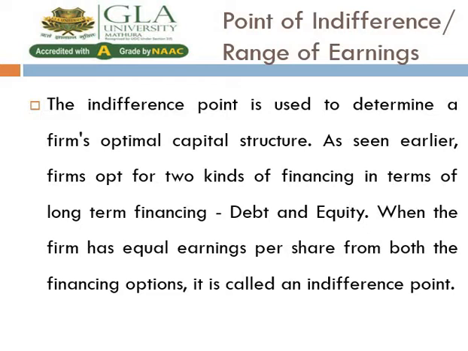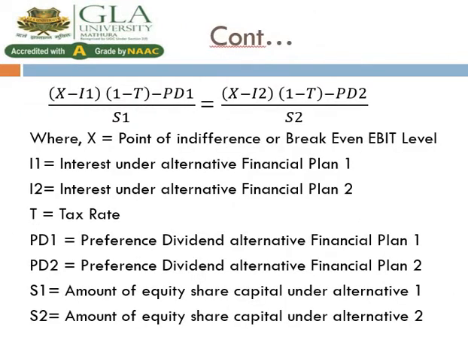Now the financial break-even point is calculated with this formula: (X minus I1)(1 minus t) minus PD1 upon S1, equals (X minus I2)(1 minus t) minus PD2 upon S2.